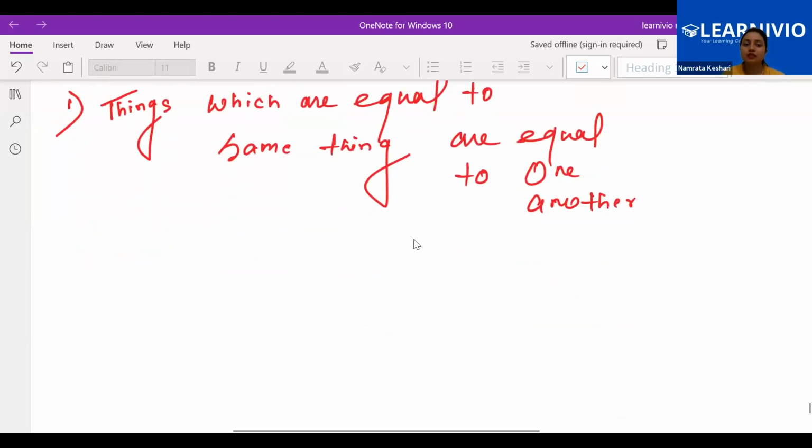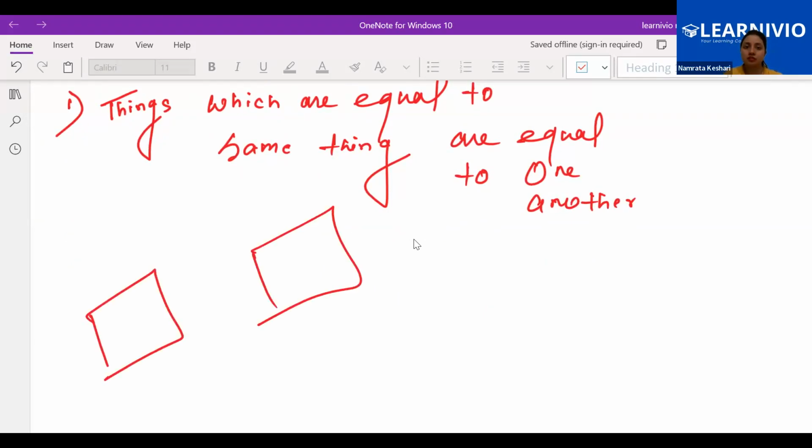Suppose we have two boxes. Both the boxes are the same or not, we don't know, just two random boxes. Two different things which are equal to the same thing. Suppose in this box I put x, and in this box I also put the same x.